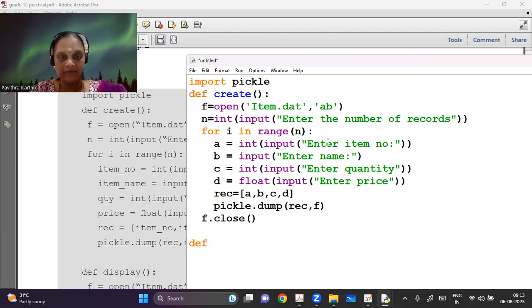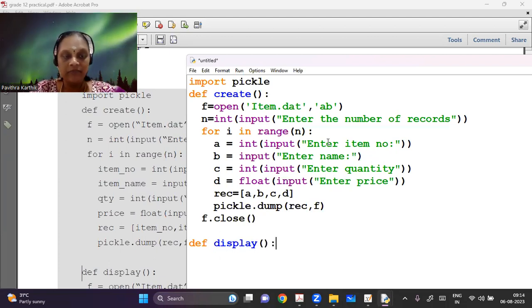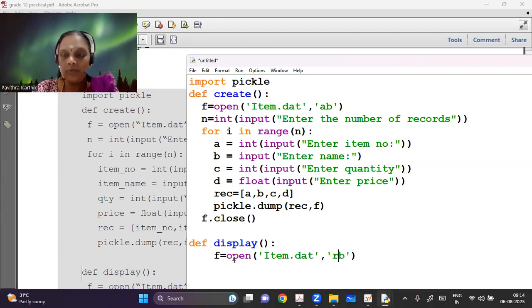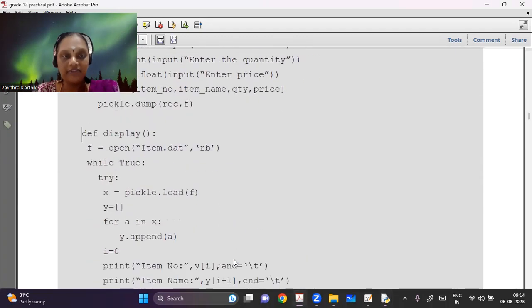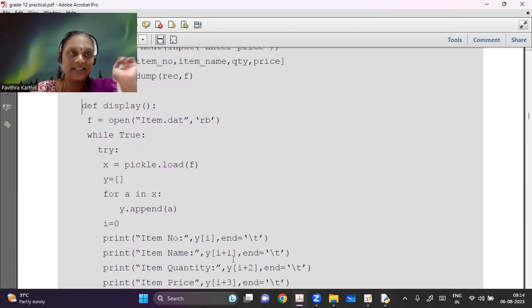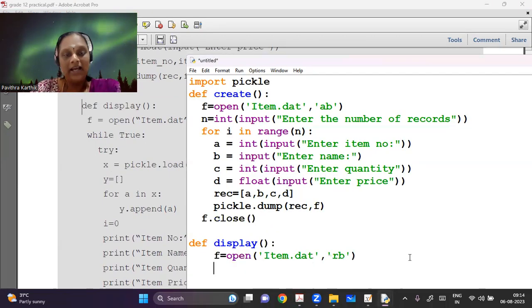Now I can do my display. Because I cannot go inside and check if the file has been created, I have to do a display function. So when I do a display function, I'm going to start the same thing. I'm going to open this file in read binary mode. So remember the difference here, there is an RB. When I'm opening it in read binary mode, here there is a problem. The problem is you have to definitely use a while True, try, except block here. We avoided that in text files. I told you how to avoid that in the text files, but here it might not be possible. So I have to use it.